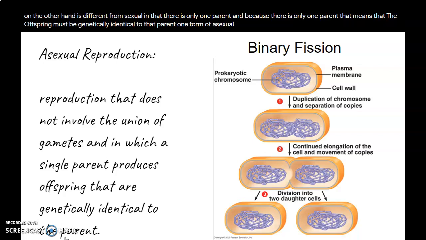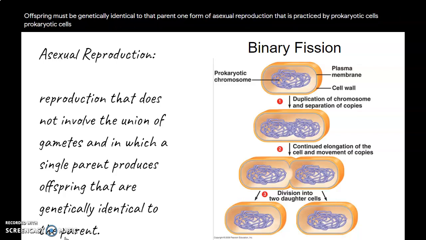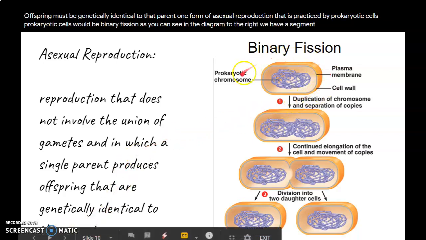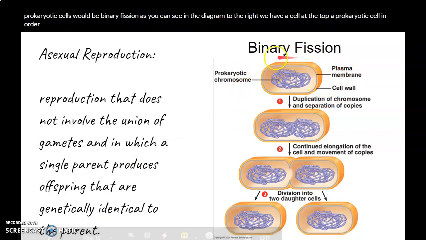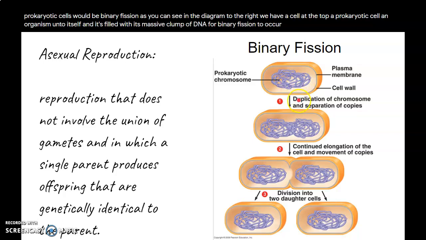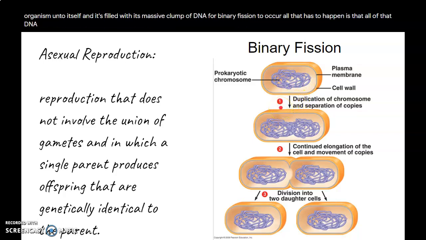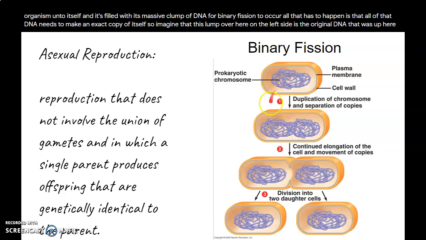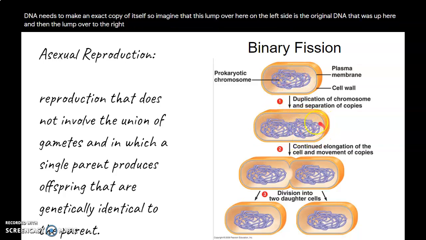One form of asexual reproduction that is practiced by prokaryotic cells would be binary fission. As you can see in the diagram to the right, we have a cell at the top, a prokaryotic cell, an organism unto itself, and it is filled with its massive clump of DNA. For binary fission to occur, all that has to happen is that all of that DNA needs to make an exact copy of itself. So imagine that this lump over here on the left side is the original DNA that was up here, and then the lump over to the right is an exact replica of what's on the left.